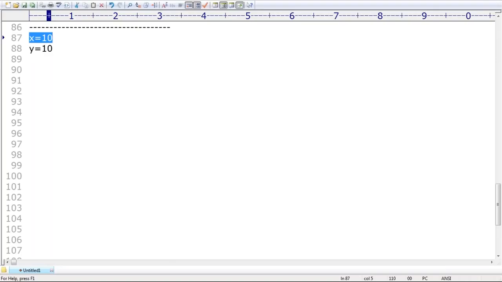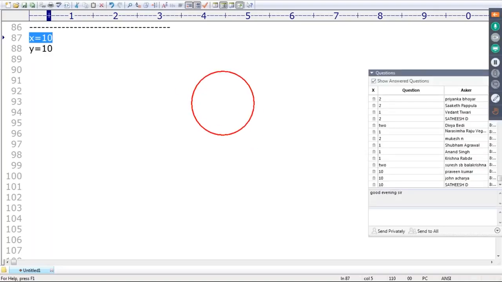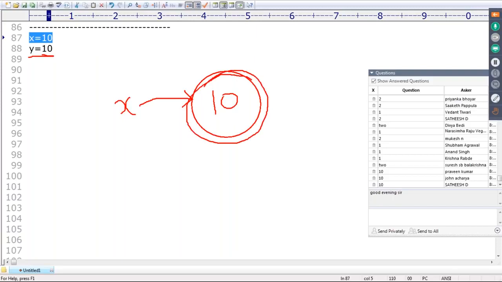Immediately, just have a look once, sir. Python is going to create an object 10. x is the reference variable for that. Listen a bit carefully, sir. Now y is equal to 10 is required to create. In Python, if any object is required to be created, first Python checks: what is the content? 10. For the 10, I have already created an object or not? Yes, I already created an object with 10.